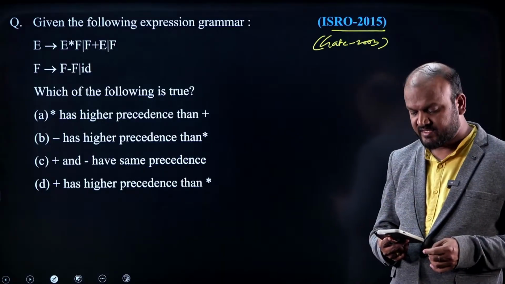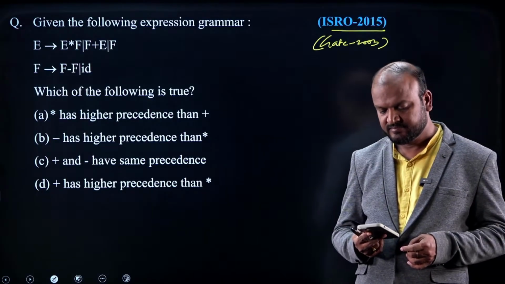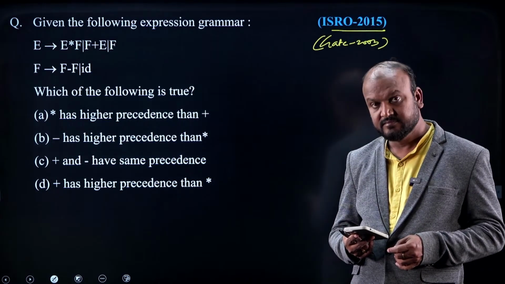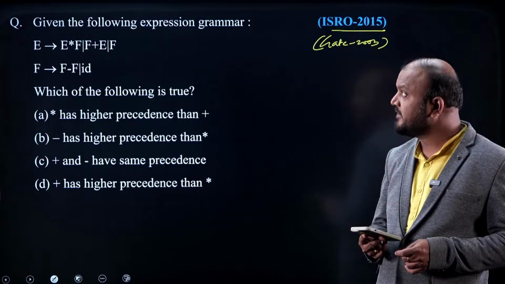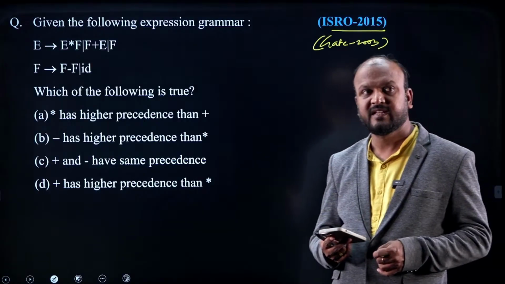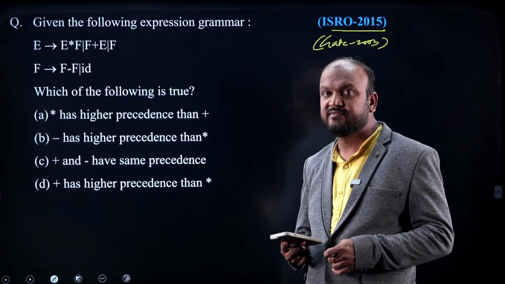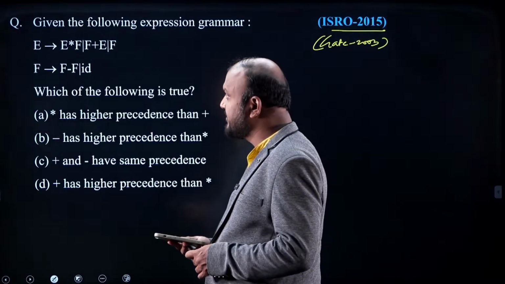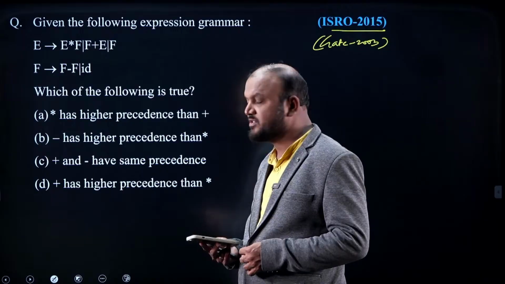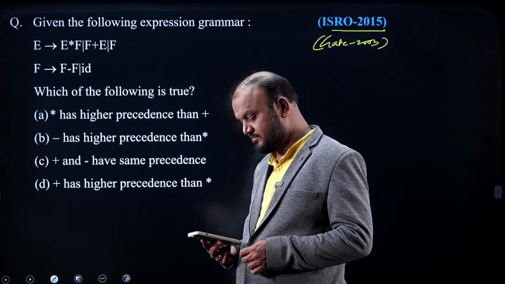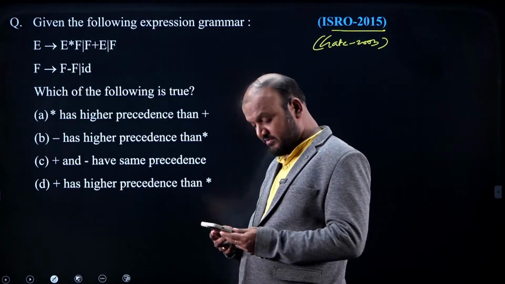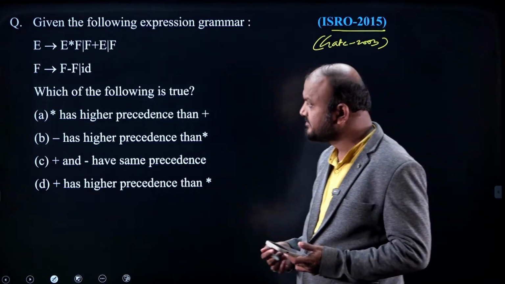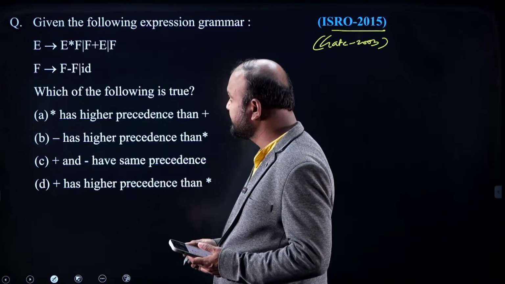Okay, look at this question. Given the following expression grammar, E derives E star F, F plus E, F. F derives F minus F, ID. Which of the following is true? Lohita, very good. I am expecting the remaining people also to answer. Which of the following is true?